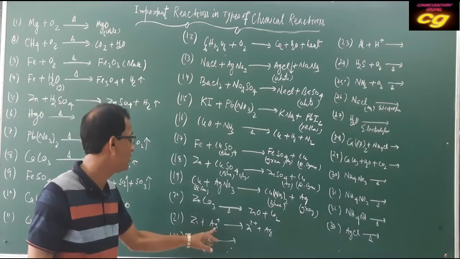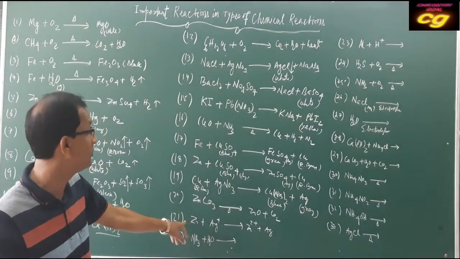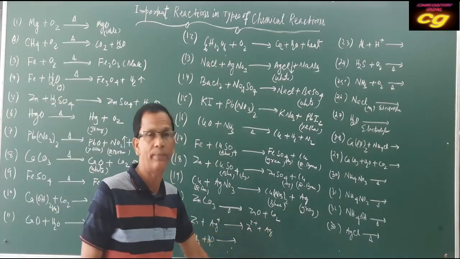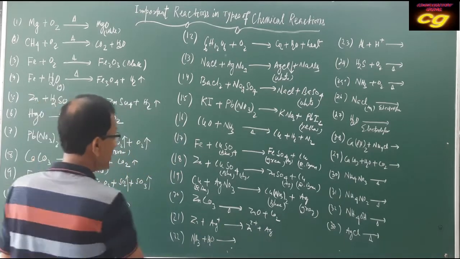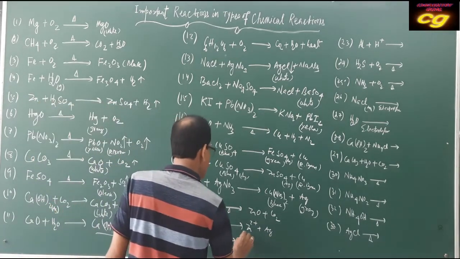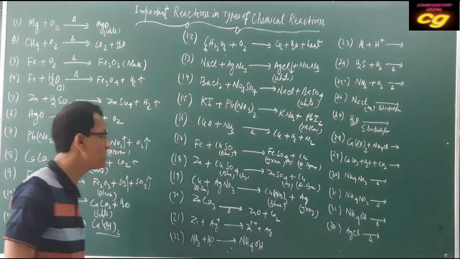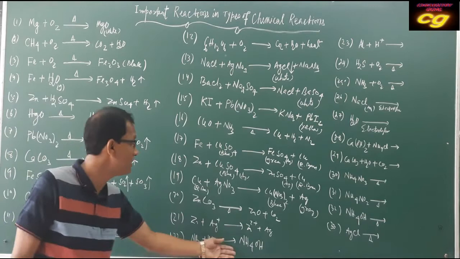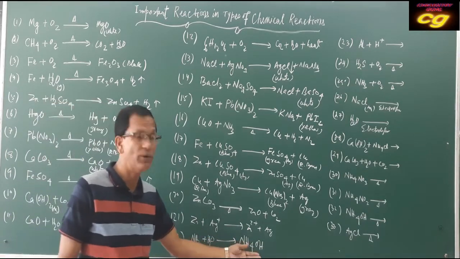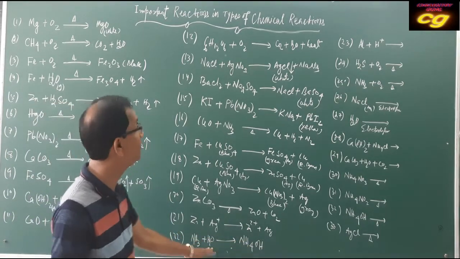Here it is colorless. It is also white, but result will be white and grey. Silver is formed. Ammonia with water produces ammonium hydroxide, a combination reaction. It is a combination reaction, formation of an acid-base reaction. You can say it is a formation of ammonium hydroxide. It is a combination reaction.